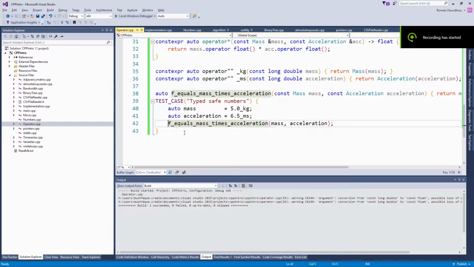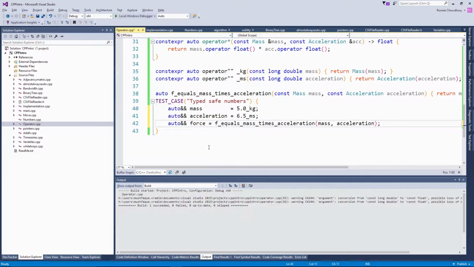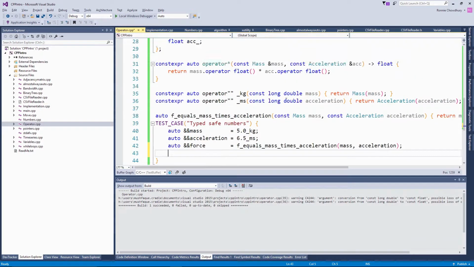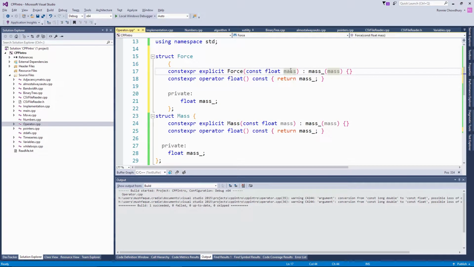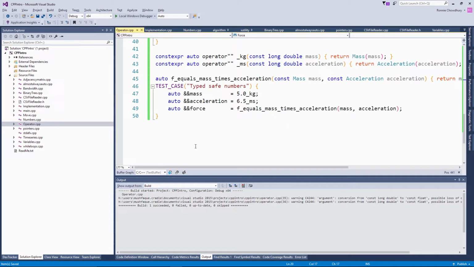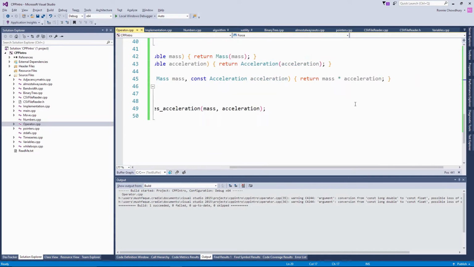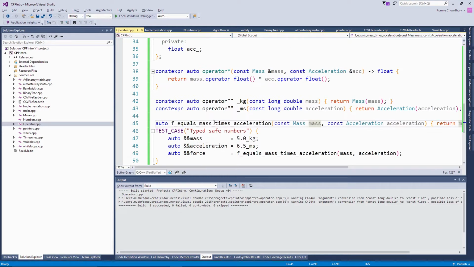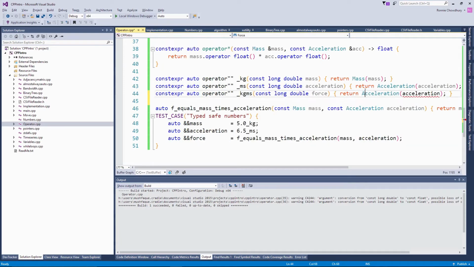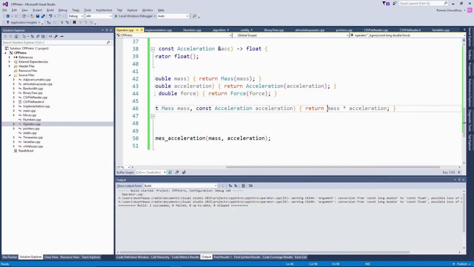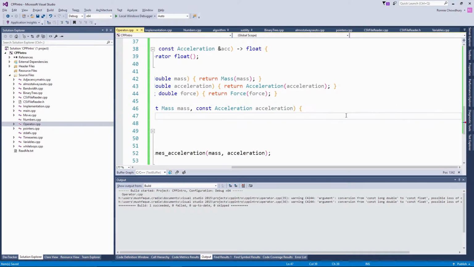Of course, with this operator multiply, we no longer need the function force equals mass times acceleration, and we can make the operator multiply return a force object, which again will be correctly typed. Sadly, I could not figure out how to use kgms in the result of this multiply, but maybe someone can point out how to do that for me.